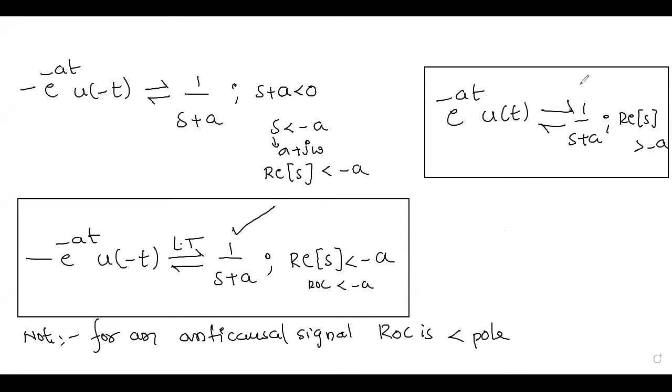The Laplace transform is the same for both time domain functions, but there is a change with respect to ROC. So while finding the inverse Laplace transform, if 1 by s plus a is given, how can we select whether this time domain function or that one? Based on the ROC only. If the ROC is greater than minus a, I have to select this Laplace transform, inverse Laplace transform pair. If this other ROC is given, I have to select this time domain function for the given Laplace transform. Clear up to this?